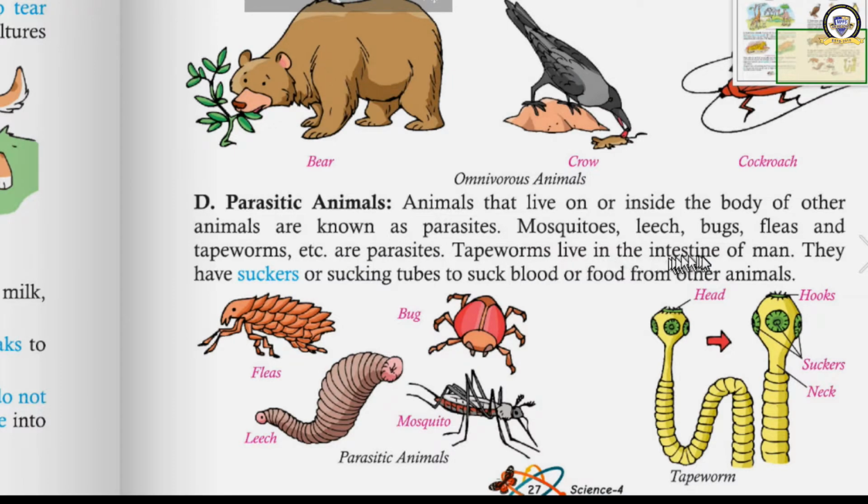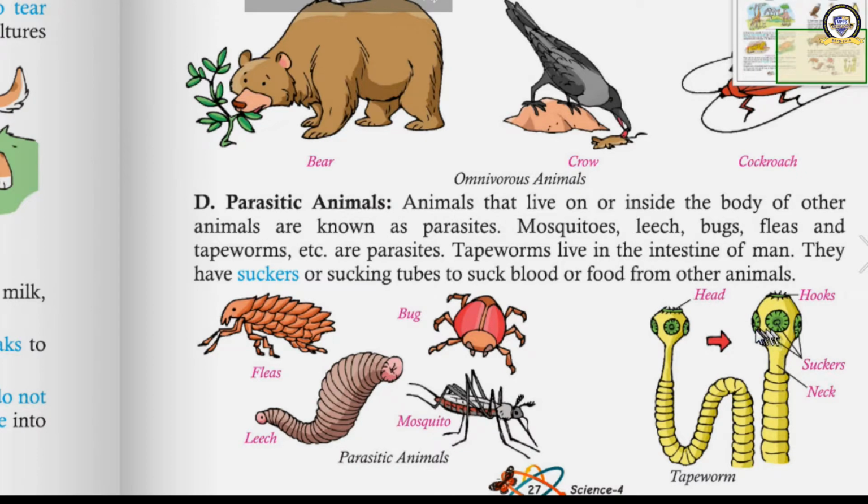Tapeworms live in the intestine of man. The tapeworm lives inside our intestine. Okay, they have suckers or sucking tubes to suck blood or food from the other animals.